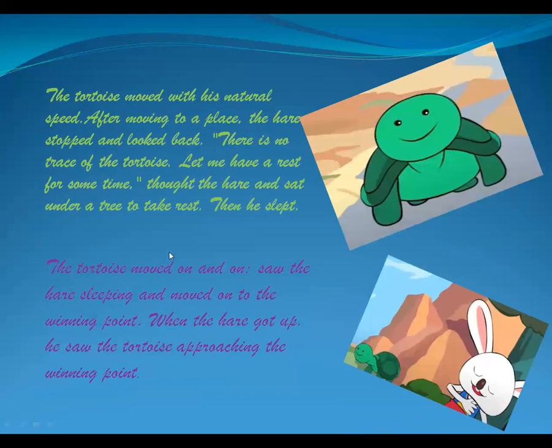But the tortoise moved at a natural speed, not very fast, not very slow, its own speed. After moving to a place, the hare stopped and looked back. There is no trace of the tortoise following the hare.